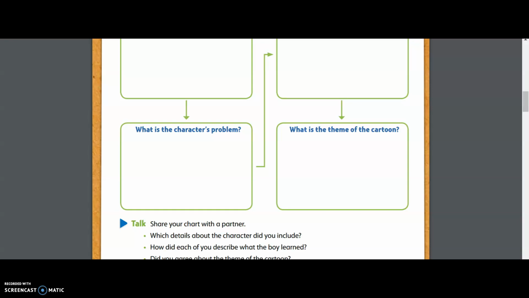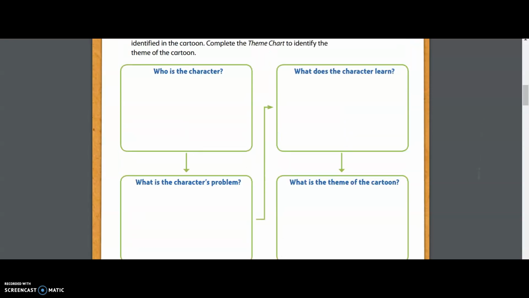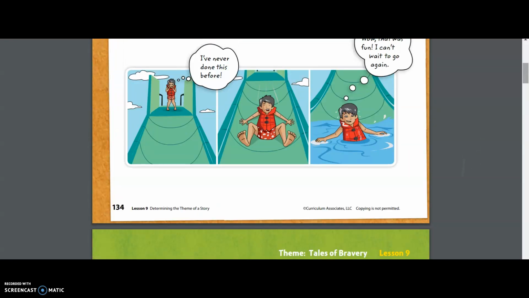Because this young gentleman had to face his fears. He told us he was afraid with all of his actions, by the way that his knees buckled, by the way that he looked afraid on the slide, the way that he closed his eyes as he went down. So he had to face his fear. He still did the thing that scared him. But when he got to the end, he said, wow, that was so much fun. I can't wait to do it again. So it was rewarding.